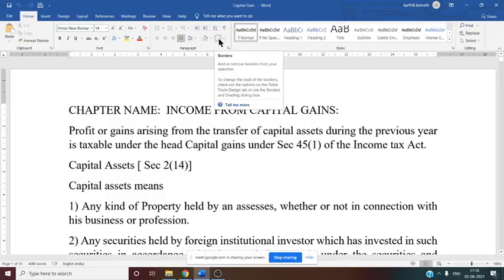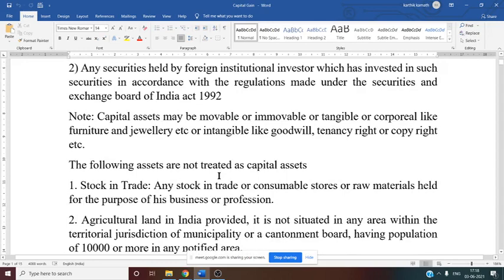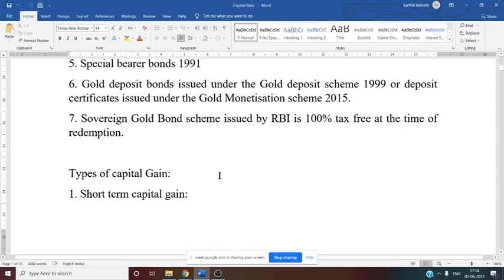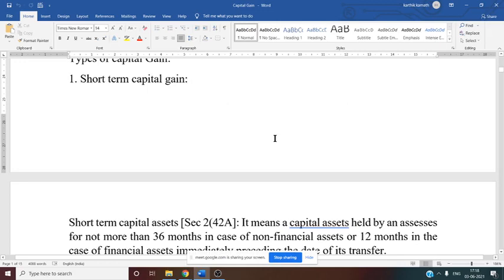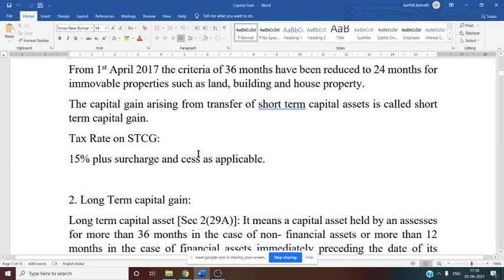So in the last class we started with our new chapter, income from capital gain. There we discussed what we mean by capital asset. Then we discussed some of the financial assets and non-financial assets. Then we discussed types of capital gain: one is long-term capital gain and the other is short-term capital gain. Then we discussed the difference between long-term and short-term capital gain. Then we also came across the rate of taxation for short-term capital gain as well as for long-term.